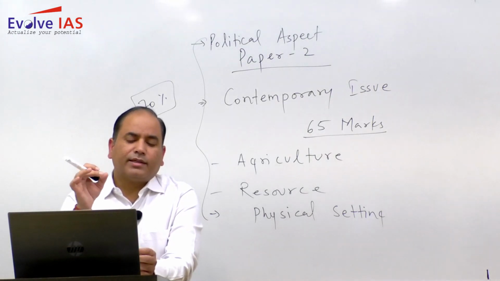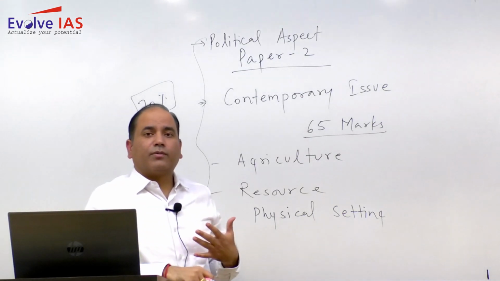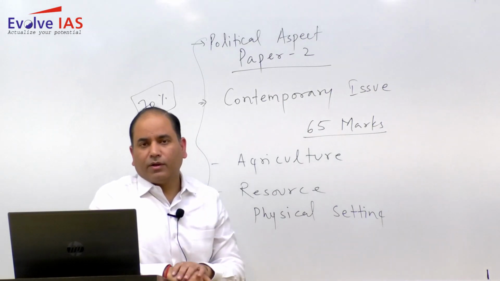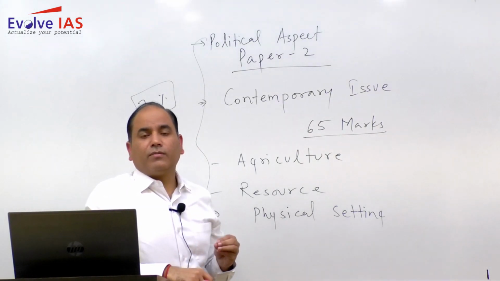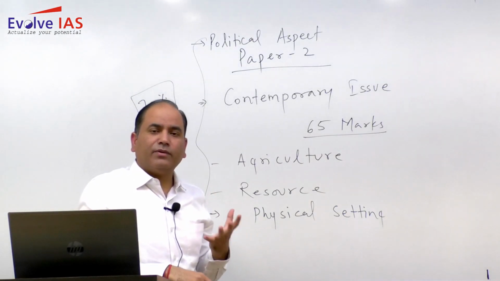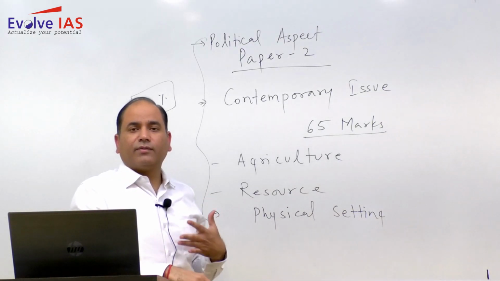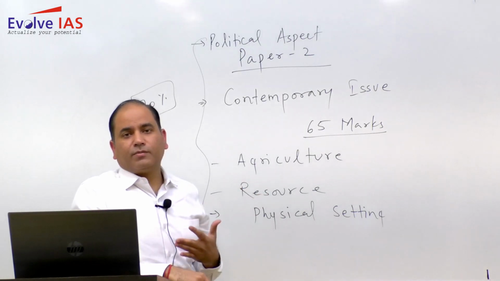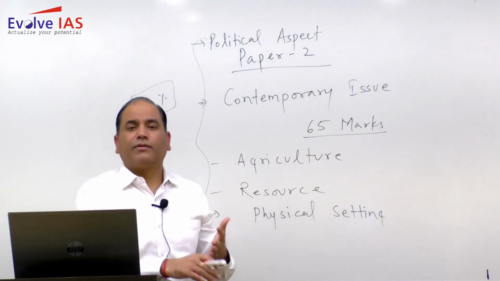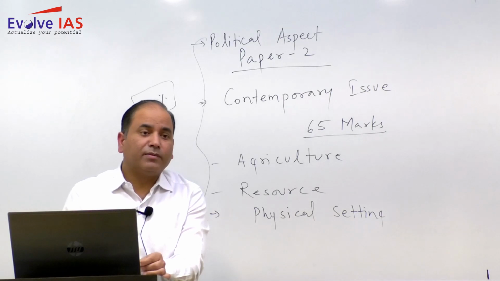Whenever you write about particulate pollution, you are not just supposed to write the man-made causes, you are also supposed to write the geographical causes, because if you look at the smog problem, तो आप देखेंगे कि स्मॉग प्रॉब्लम is only occurring in the winter season. तो ऐसा नहीं है कि summer season में pollutants are not there, but in case of summer season the geographical conditions are favorable, which is dispersing these particulate matter. Coming to the particulate matter, you need to highlight which particulate matter is problematic. So primarily it's PM10 and PM2.5.